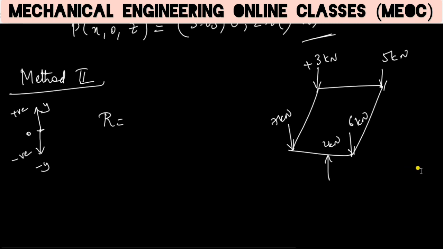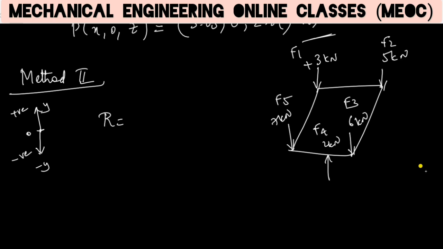In vector form, when we wrote F1, we wrote it as minus 3j. So there, while clubbing them, the minus 3 is already taken care of. But here we are not writing like that, right? So we have to be careful with this. So F1, F2, F3, F4 and F5 are these.